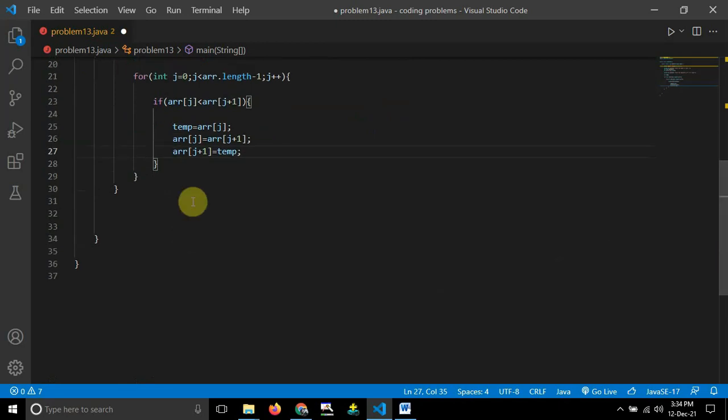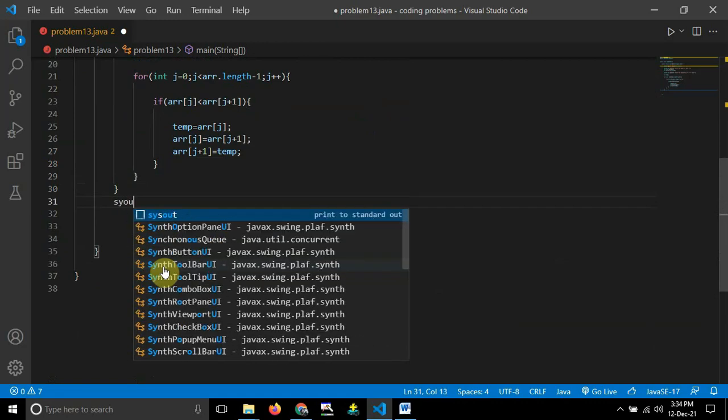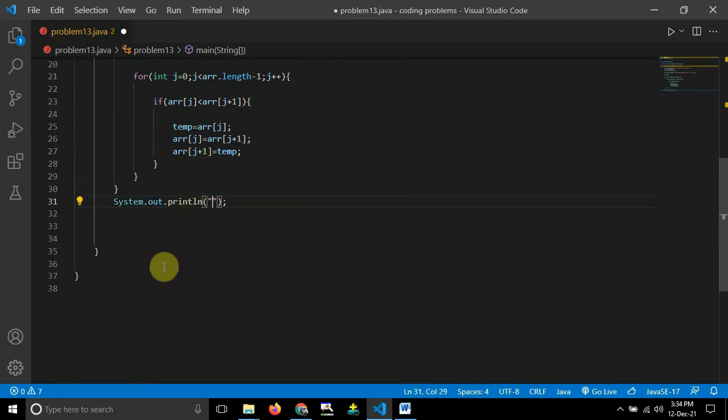Once I have sorted the array, the next thing will be to find out how many times the highest and lowest number are repeating in our array. So I'll just write one out here, that is System.out.println, and I will print the array.